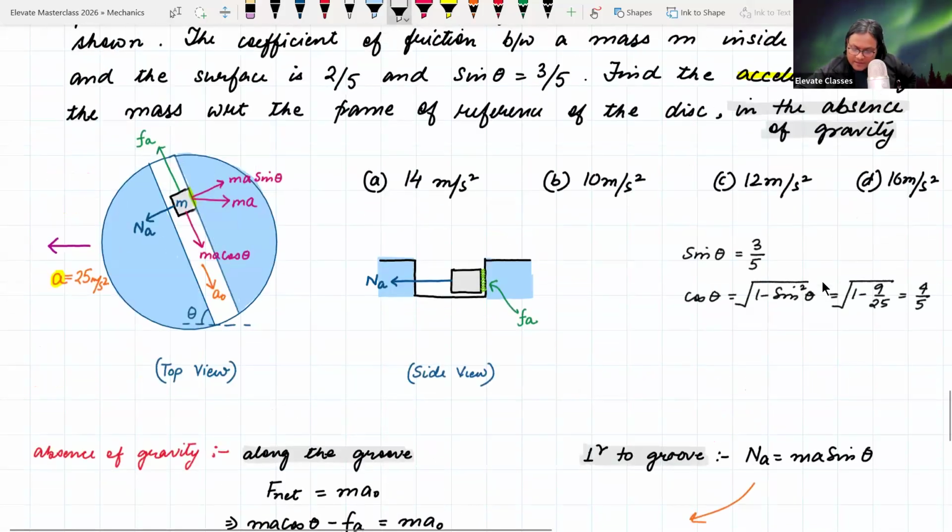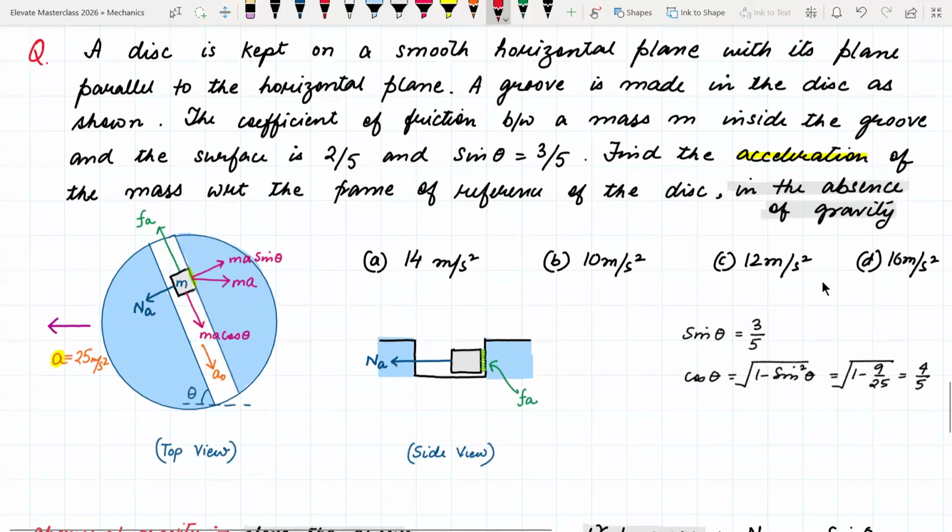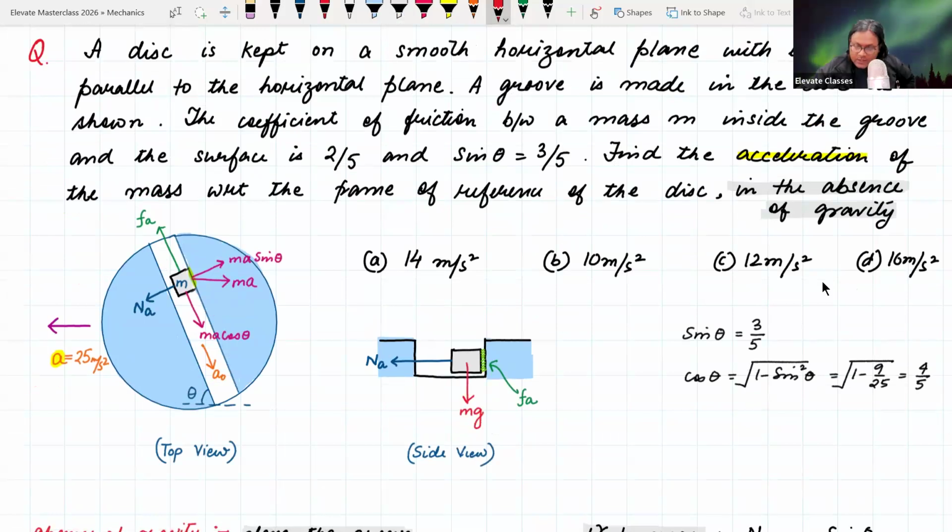In the presence of gravity, there will be a downward force here, mg. So there is going to be a normal reaction, let me call it Ng. Because of the normal reaction, friction will act here, let me call it Fg, which is also going to act in the backward direction. Tell me, is this clear or not? Including gravity, gravity comes in, normal reaction comes in, and friction comes in, which is going to act against the motion. That's the difference.